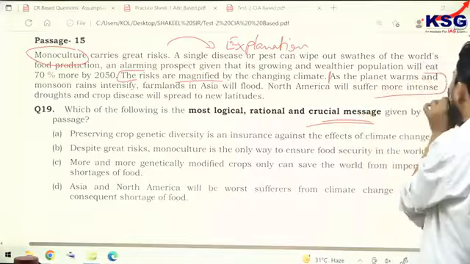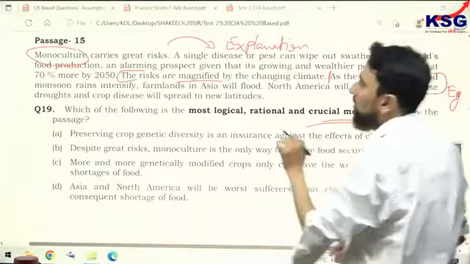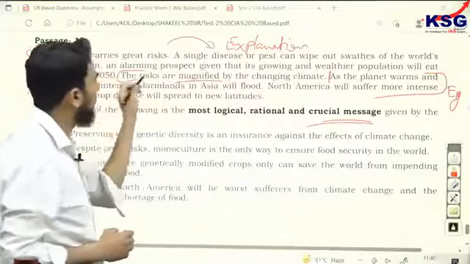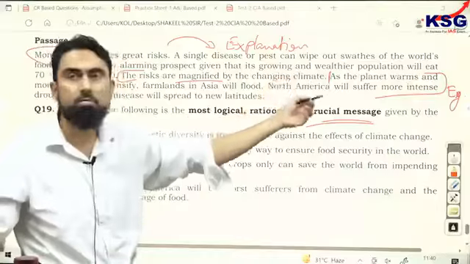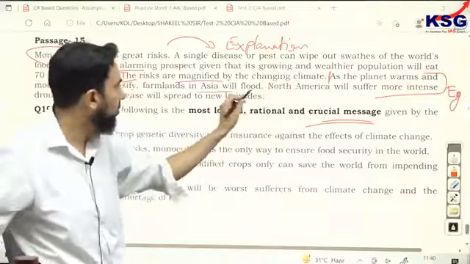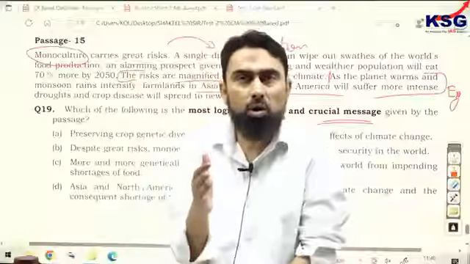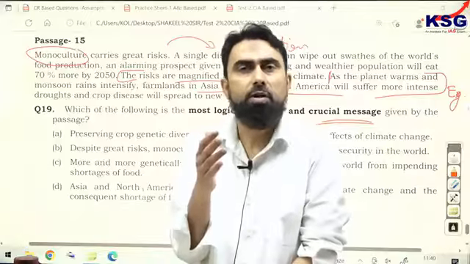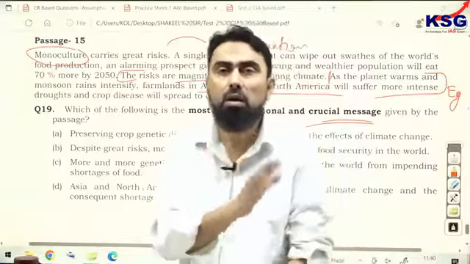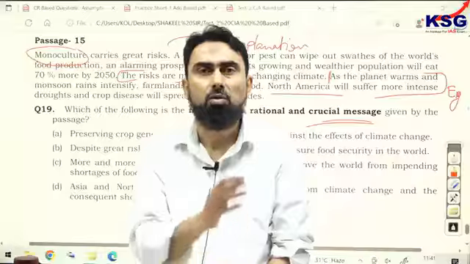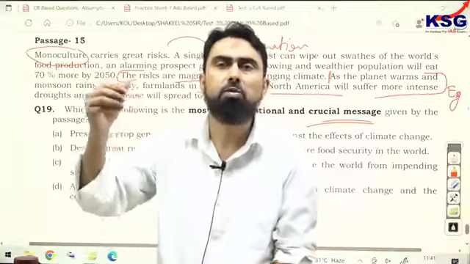This second part is actually the elaboration, the example part, to convey the point that the risk associated with monoculture has been magnified by the changing climate. How has it magnified? He gives the example from Asia, from North America to establish his point. Please understand that elaboration, examples, explanation or justification for the arguments are the secondary point. They are done to establish a point, to prove a point. However, the point itself, the idea itself, is the principal thing.